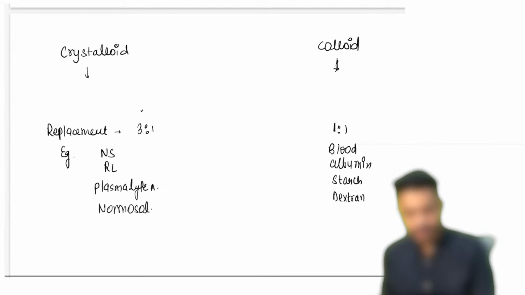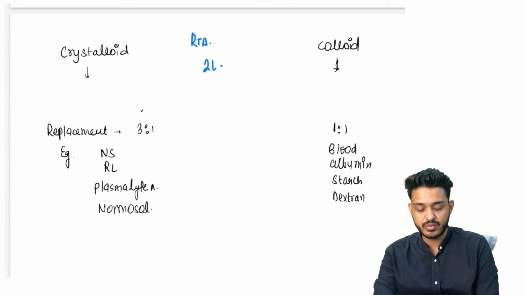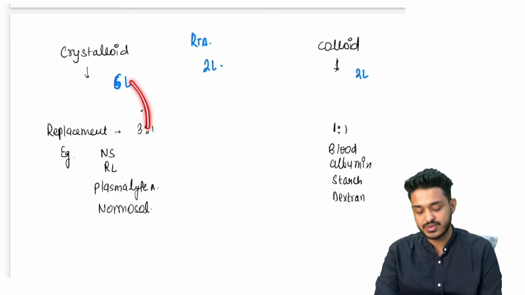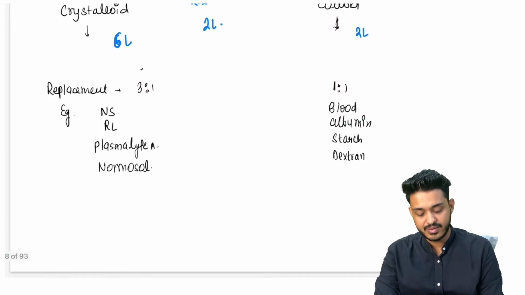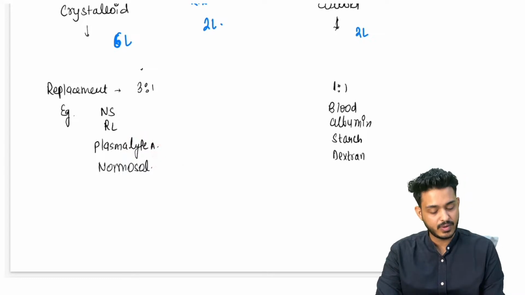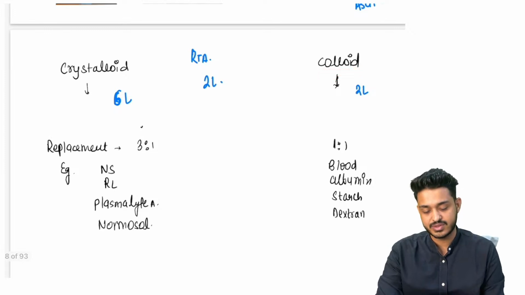Replacement, I have already told you, like in the cases of RTA, 2 liter of blood loss, how you will replace with 6 liter of fluid. Here you will be giving 2 liter of colloid, right? Replacement ratio is going to be 3:1 in the cases of crystalloid. It is going to be 1:1 in the cases of colloid, right? What are the examples? NS, RL, plasmalyte A, normosol. What are the examples? Blood, albumin, starch, dextran. These are the examples of colloid.